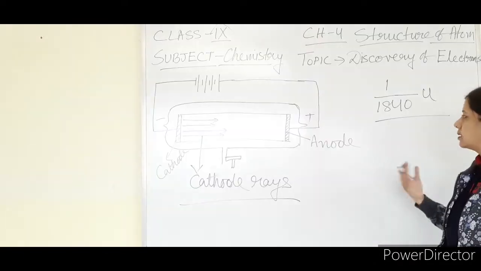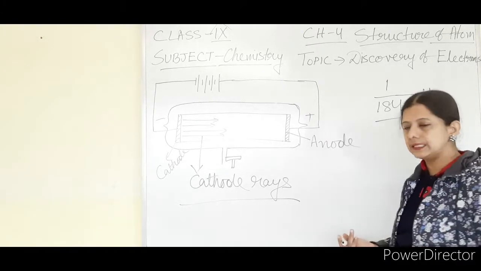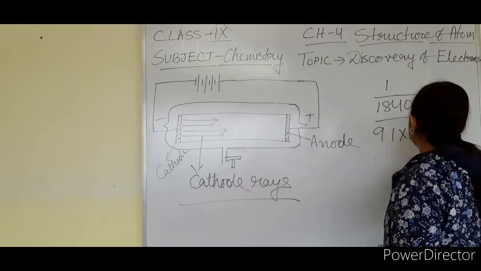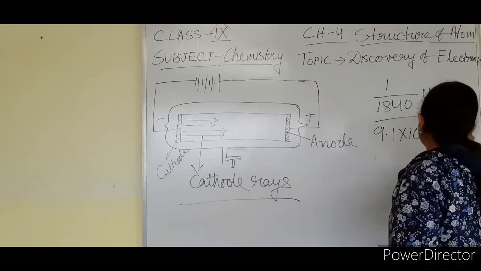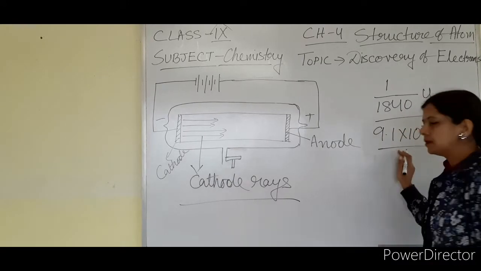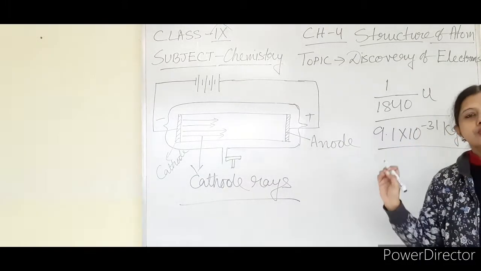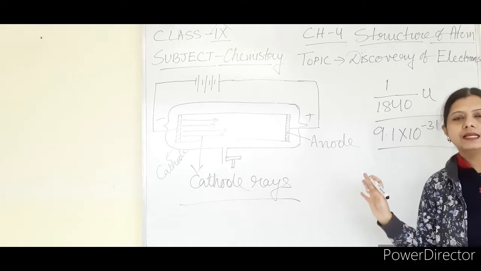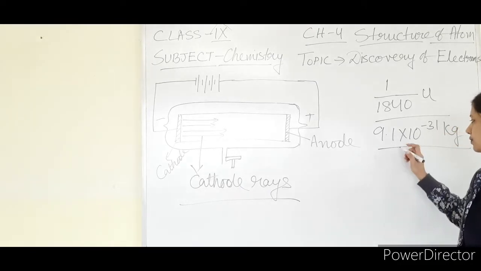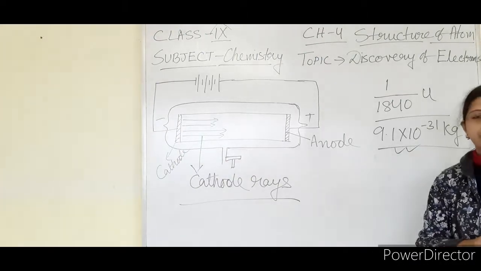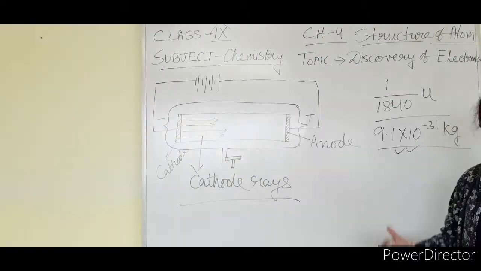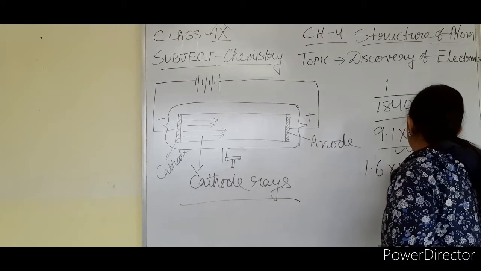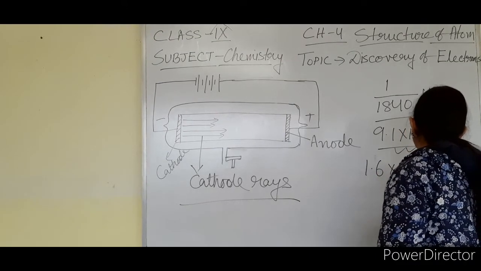Okay. And later on it has been found that in kg the mass of an electron is 9.1 into 10 to the power minus 31 kg. In kilograms, this is the mass of an electron. It is so small, it is really negligible. And what is the charge of an electron? 1.6 into 10 to the power minus 19 coulomb.